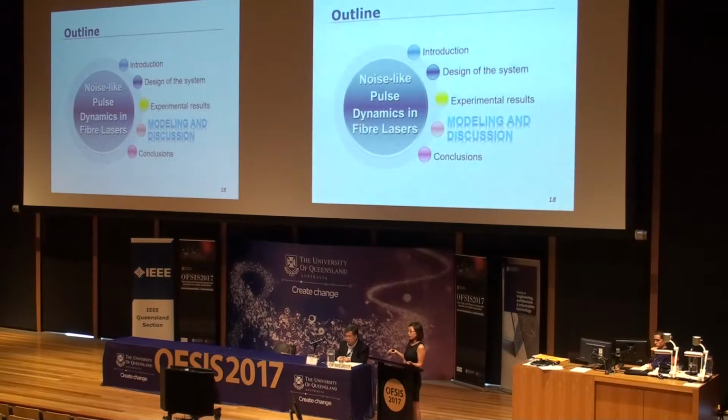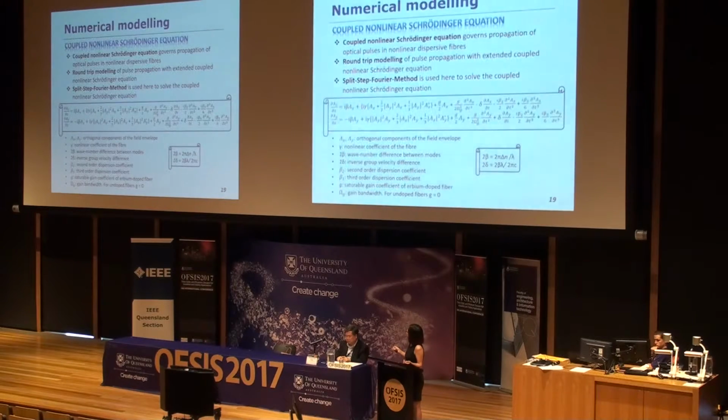To verify our experiment result, we have carried out numerical modeling, which is based on the nonlinear Schrödinger equation, which governs the propagation of optical pulse in nonlinear dispersive fibers. We use the split-step Fourier method to solve this equation. The basic idea of this method is to use small steps to get the solution and to treat the linear steps and nonlinear steps separately. Linear steps and nonlinear steps are established in frequency domain and time domain respectively. But to switch between these two domains, we need to carry out the Fourier transform back and forth.